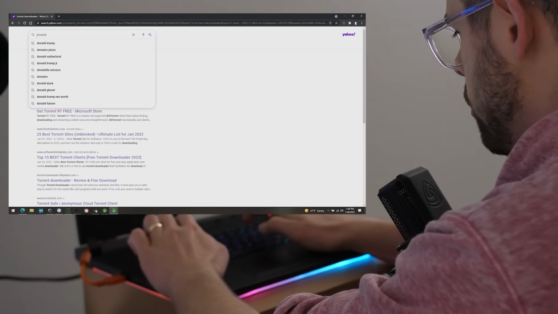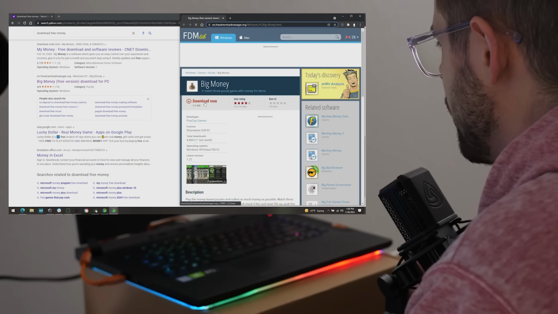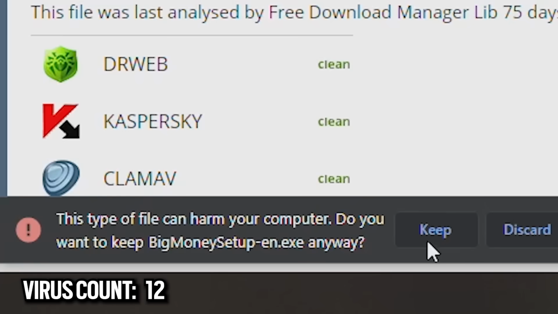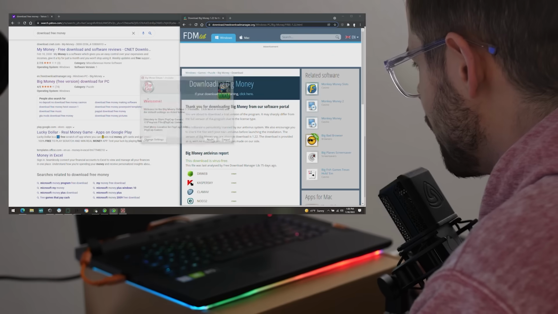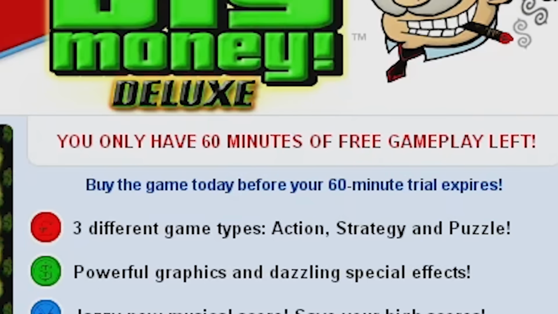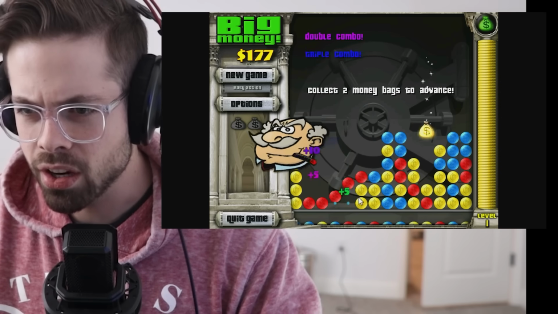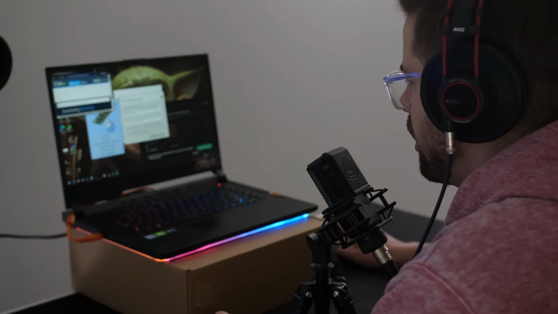Freaking download free money. Big money, download now. I'll take that. Keep. Says it can harm my computer. Keep. Big money deluxe installer. Oh, it's a game. 60 minutes of free gameplay. What a great deal. It broke everything. Nice. Oh, it's Candy Crush. Nice. Yeah, let's have that start option at startup.